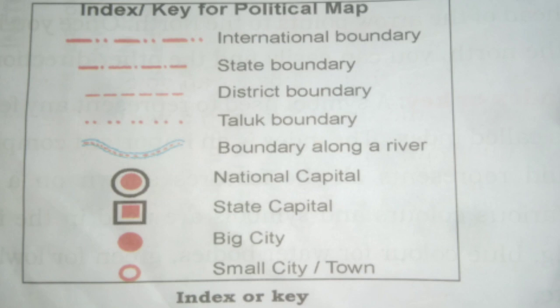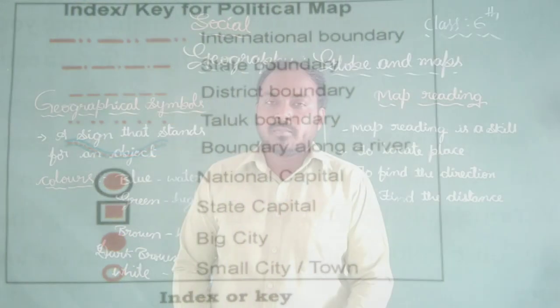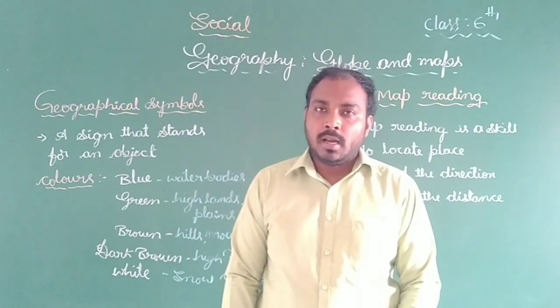First one, international boundary, state boundary, district boundary, taluk boundary, boundary along a river, national capital, state capital, big city, small city or town. These are the symbols used to show the places on the map.